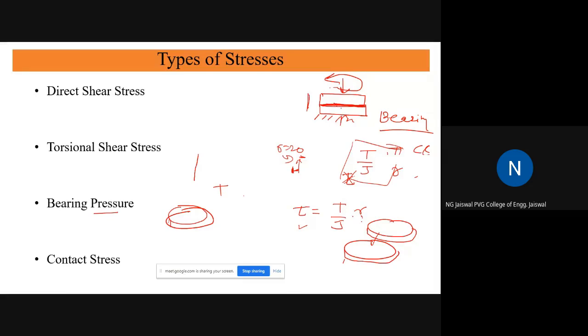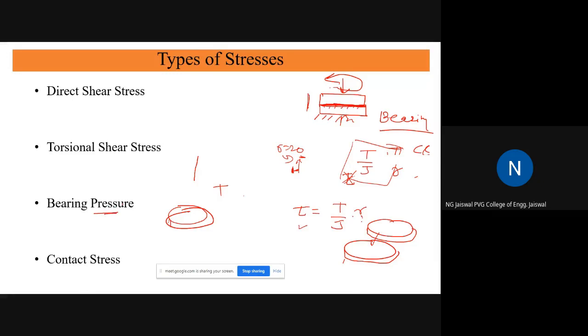We always put some lubricant here. Lubricants may be solid or liquid, but we place lubricants. And whenever we place lubricants, particularly liquid lubricants, that liquid is subjected to some amount of pressure, and that's why the word pressure is used here.